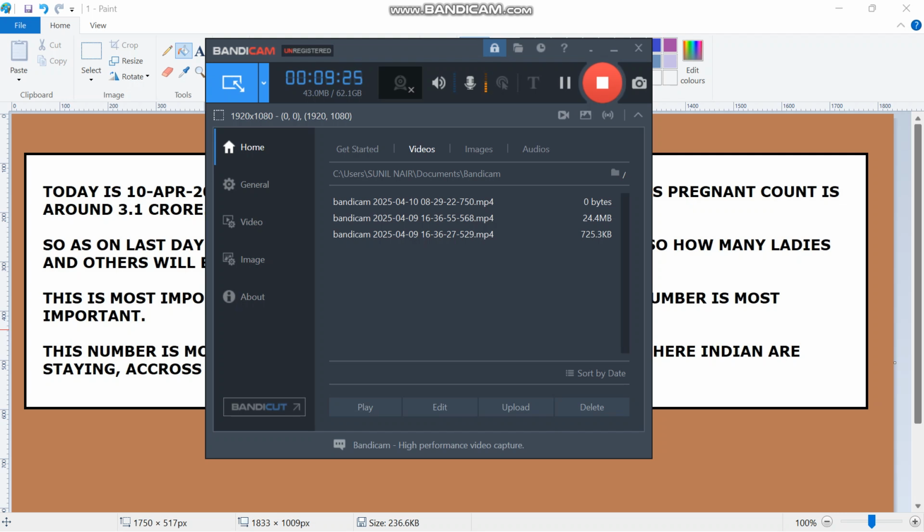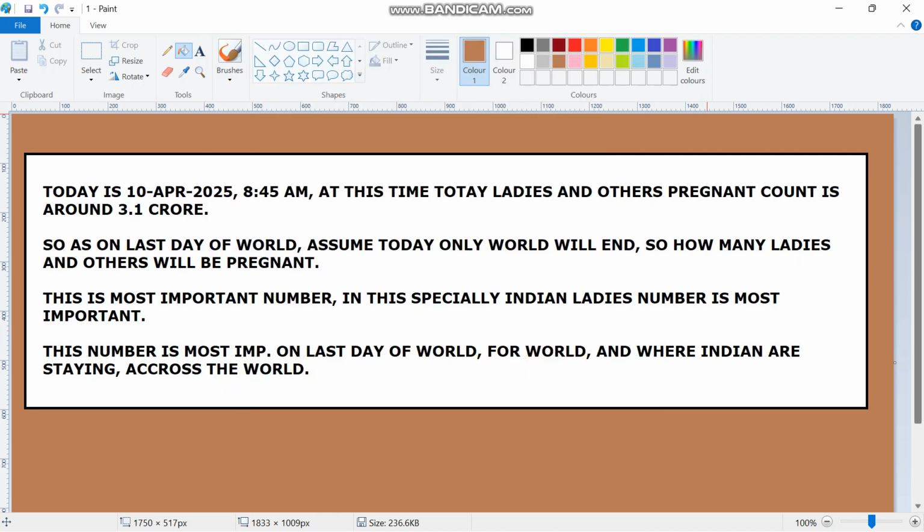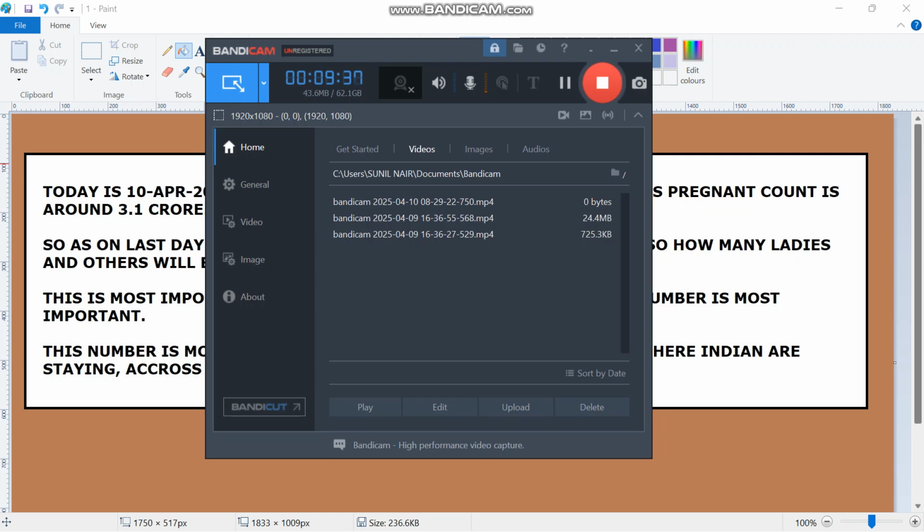Here one person told me this, which I don't understand. Today, 10th April 2025, 3.1 crore is a pregnant lady. That is what it is. One person told that on the last day of the world, this will be the most important number.